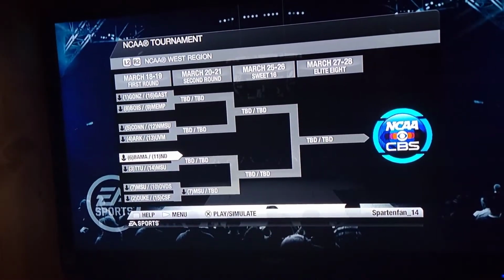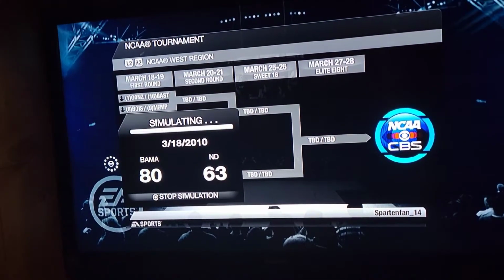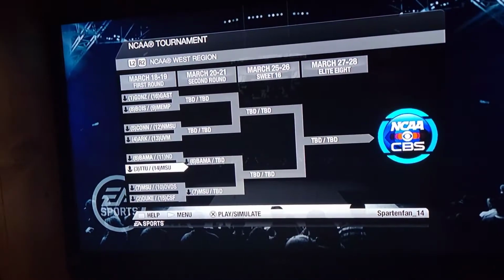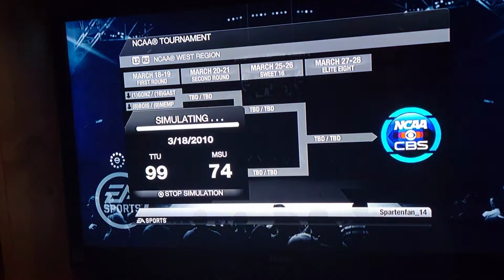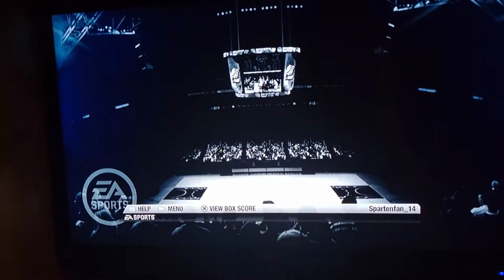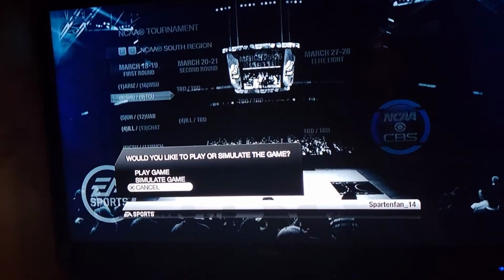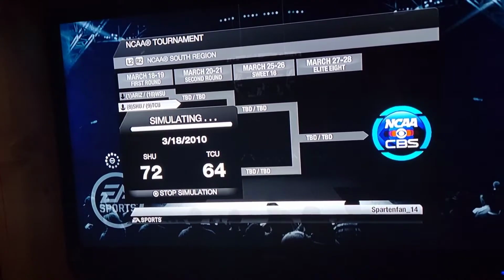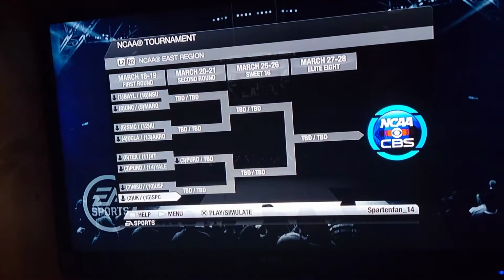Not gonna lie. Alabama and Notre Dame. And Alabama wins. That's actually kind of shocking. Thought Notre Dame would have won that. Texas Tech moves on. I think that was Montana State. That was Montana State. Texas Tech moves on. Seton Hall and TCU. And Seton Hall wins. So far, no upsets. This has been a very underwhelming simulation.